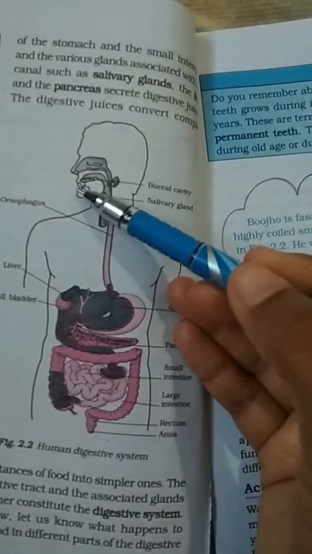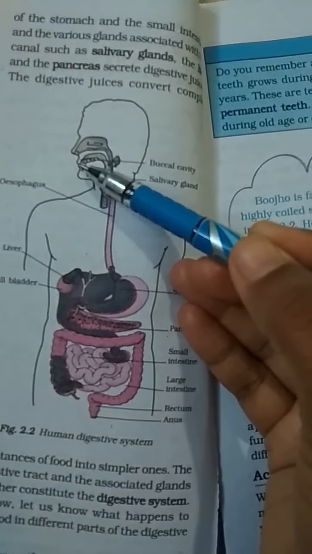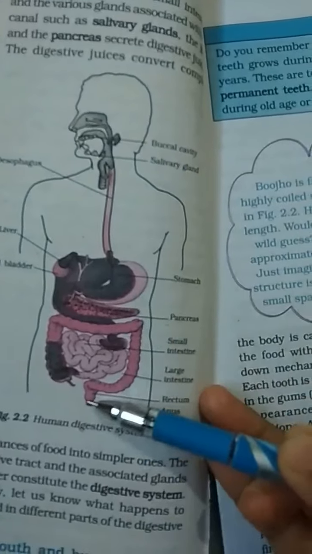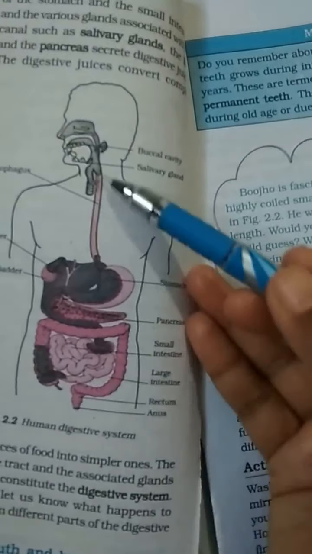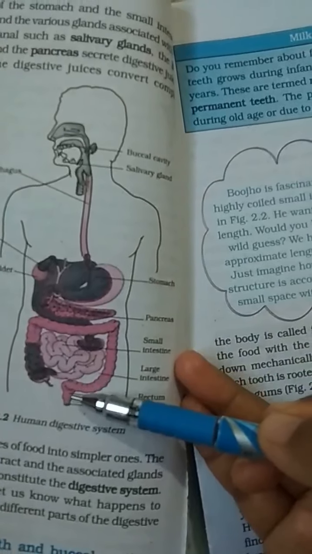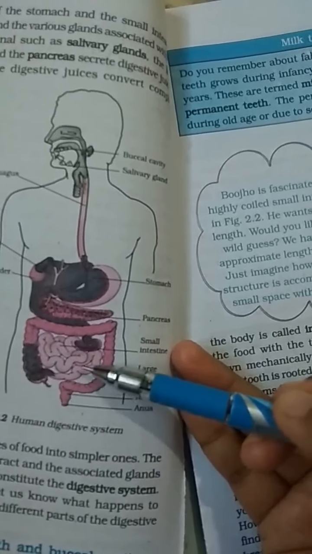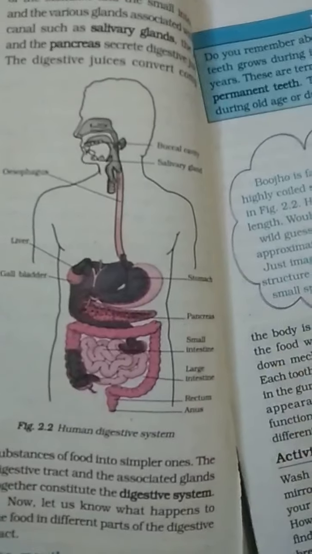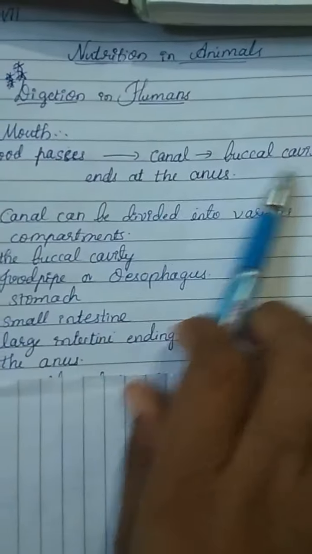So the food we consume, we take in from the mouth, and the process continues from buccal cavity to anus. The digestion takes place here. The canal can be divided into various compartments. Which are those?